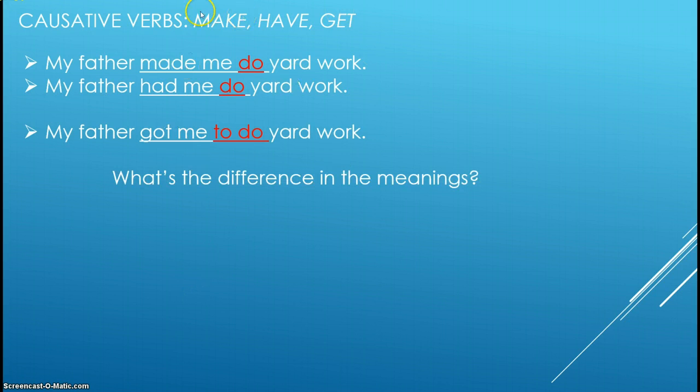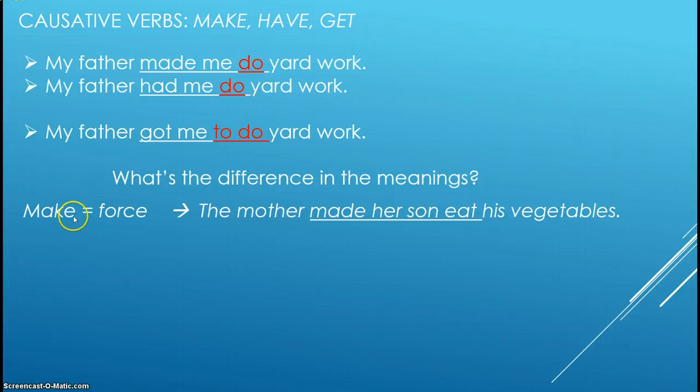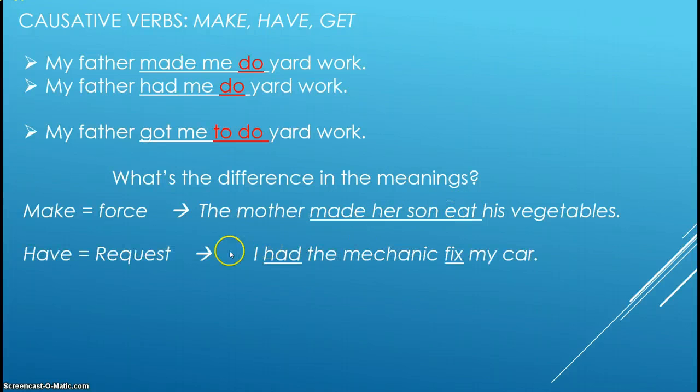Now I did talk about what the meanings are for these. On the test, this is not really so crucial to know, but it was just some useful information for you to know the difference between saying made me, had me, and got me. Very briefly, the answers to those. If you say make, it means force. Gave them no choice. The mother made her son eat his vegetables. And again, the grammar: made, followed by the simple form, no infinitive, no gerund.